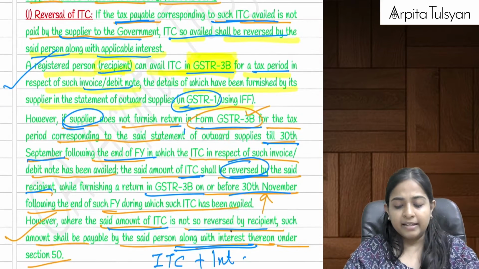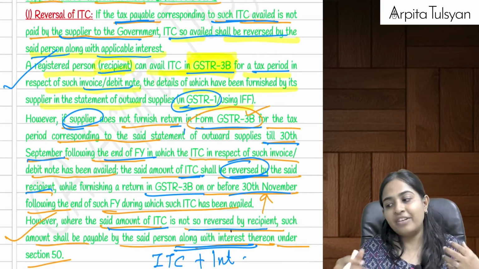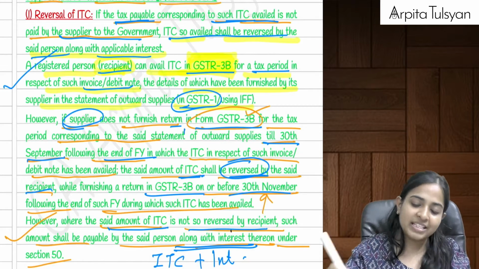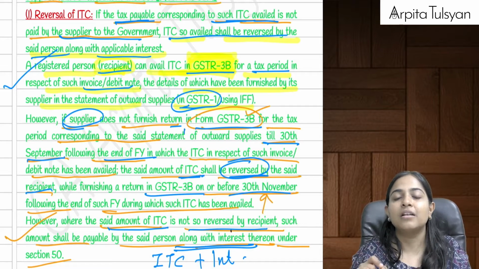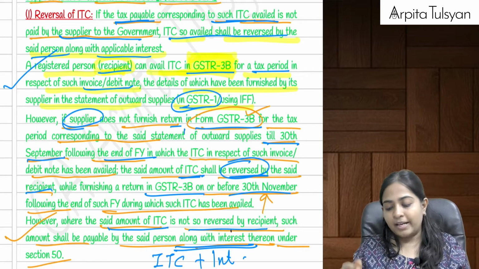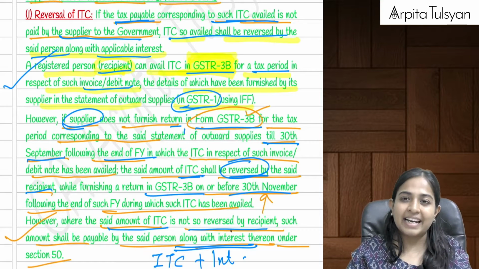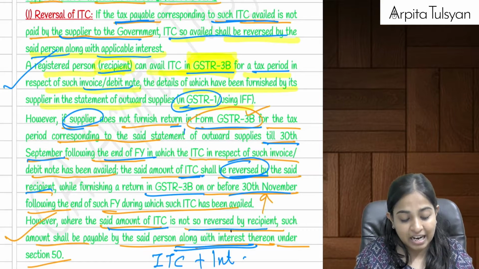Yes. Then, when we avail that particular ITC, that is when we subtract it from our output tax liability, we show all these things in a return called GSTR 3B. So in our GSTR 3B, we can take credit of all the ITC which is reflected in our GSTR 2B.